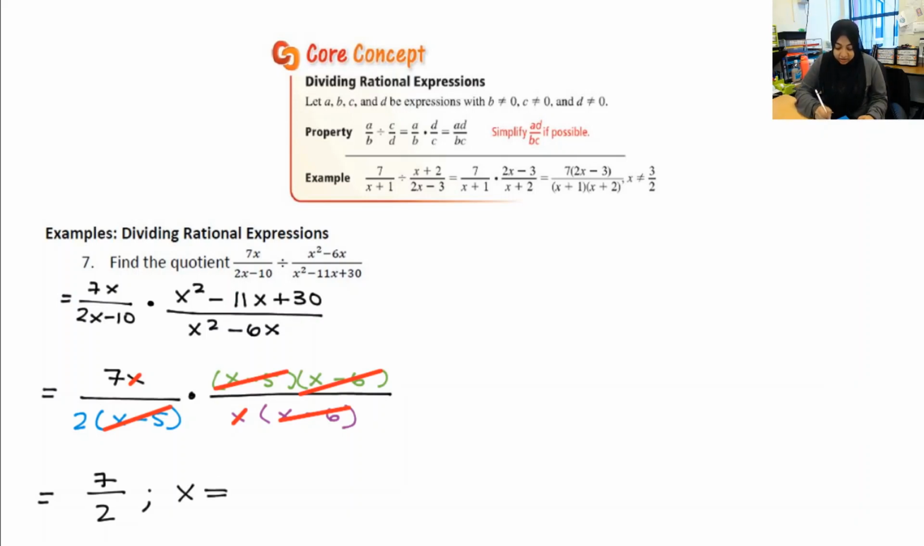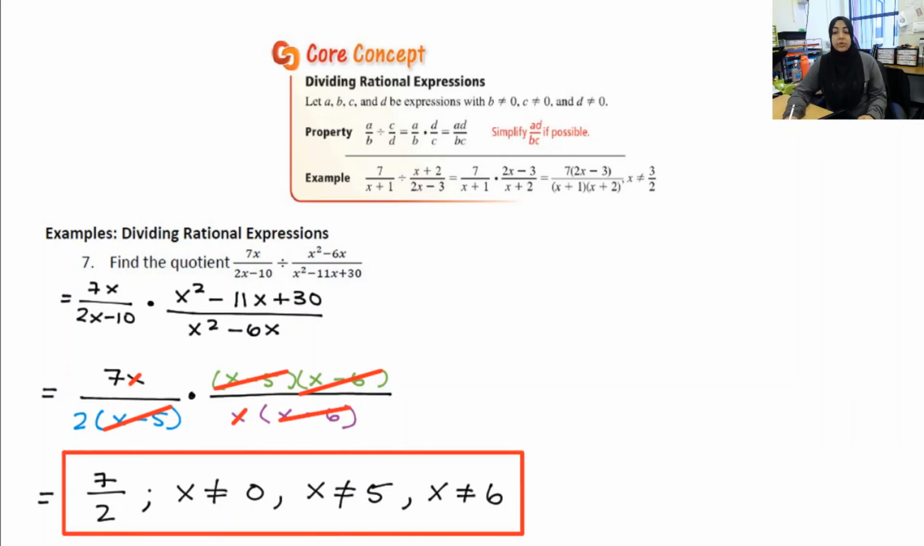X cannot equal 0 because of this term right here. X cannot equal 5 because of this term right here. And x cannot equal 6 because of this term right over here. And there we go. Those are the values that are excluded from our domain.